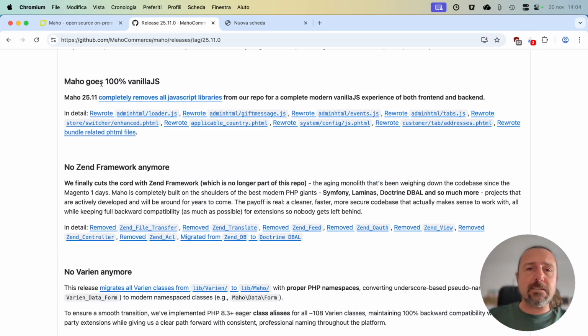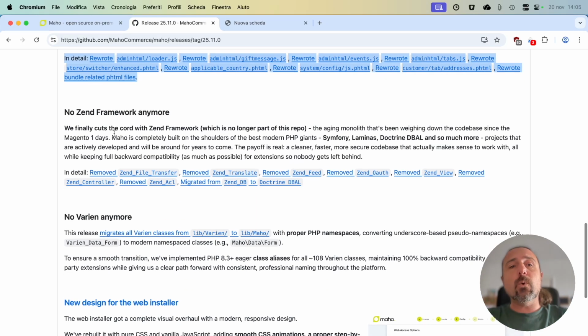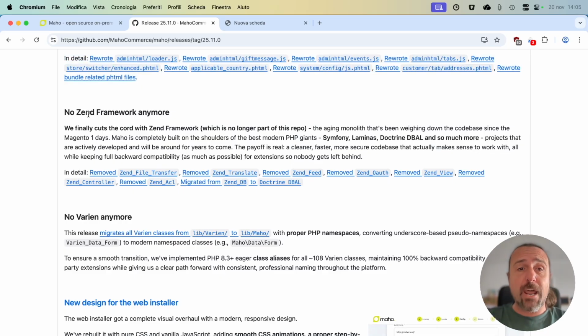Maho completely cuts cords with the previous subsystem that came from Magento 1 and OpenMage, meaning we are going 100% vanilla JavaScript. There's no prototype.js, there's no jQuery, there's no other JavaScript library, in both front end and back end. But most of all, with this release, we cut cords with Zend framework.